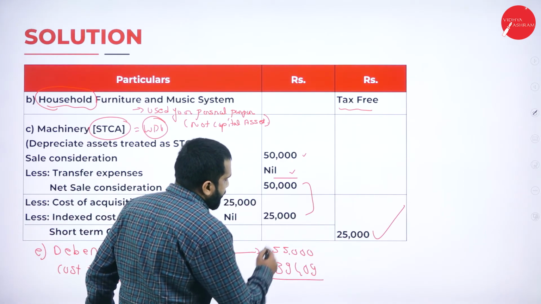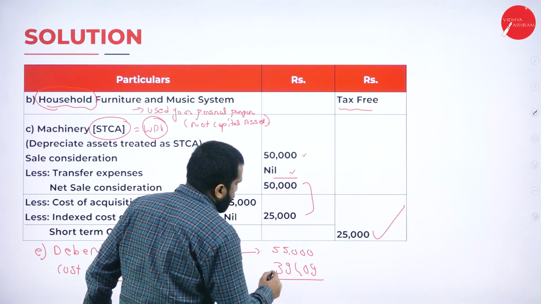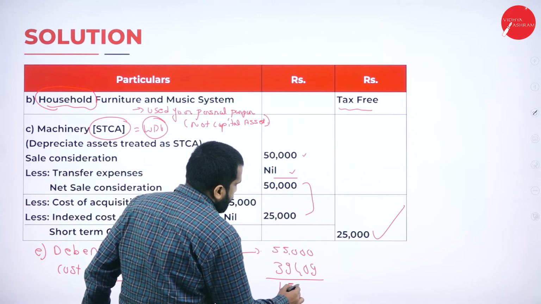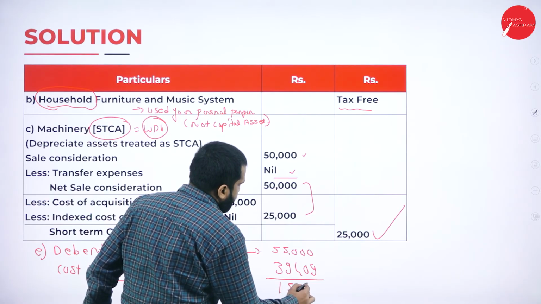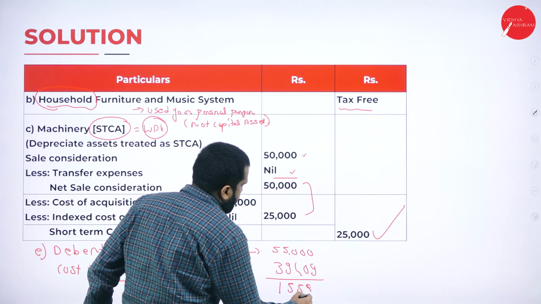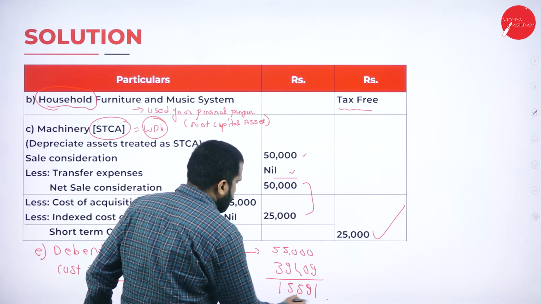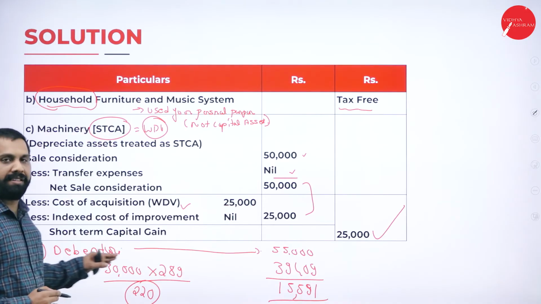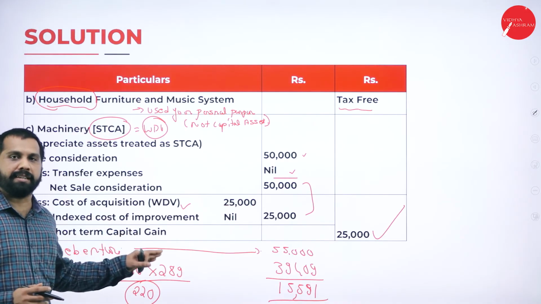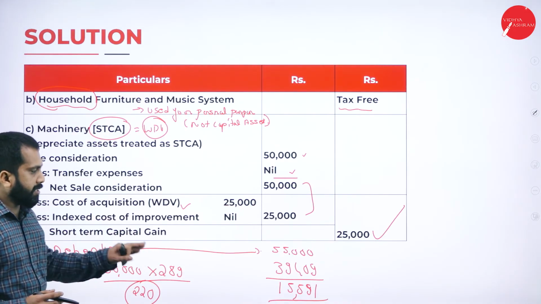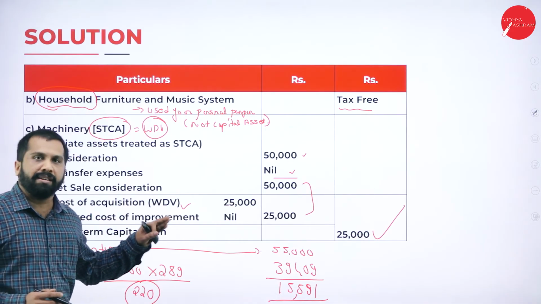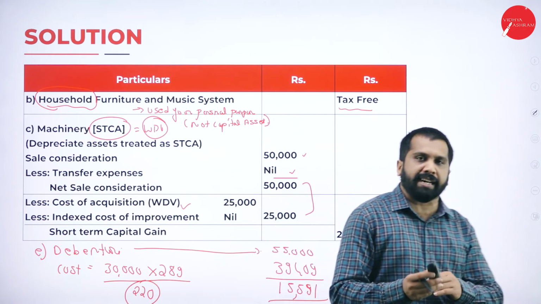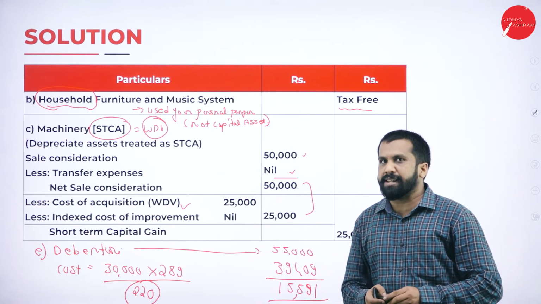So what will be your answer? If you calculate this, it will be 15,591. Yes. So this is your answer in case of debenture. Hope you have done the same answer. If it is not done, please correct your answer. Now, I'll go back to your previous problem and current problem so that you can take a screenshot.